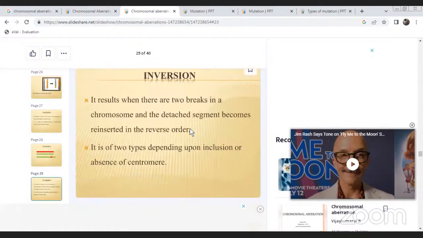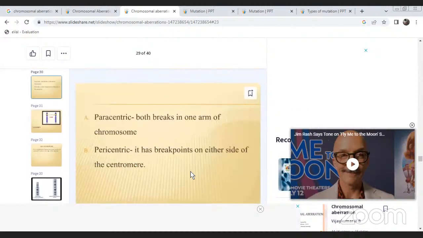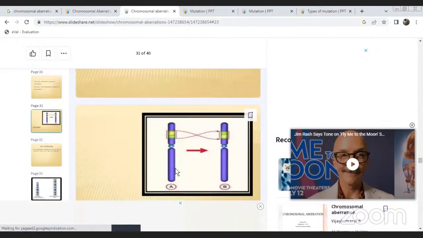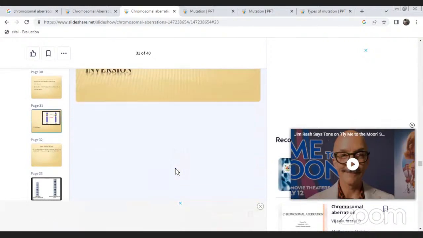Inversion results when there are two breaks in a chromosome and the detached segment is reinserted in the reverse order. It is of two types, depending on the inclusion or absence of the centromere. Paracentric means both breaks are in one arm of the chromosome. Pericentric means the break points are on either side of the centromere. These are the inversions.